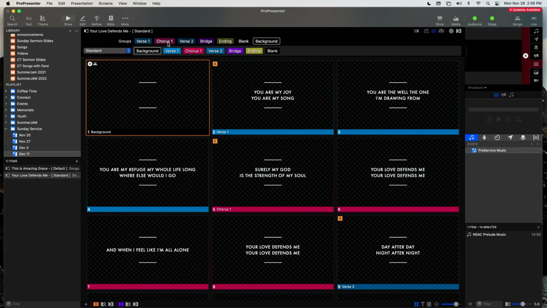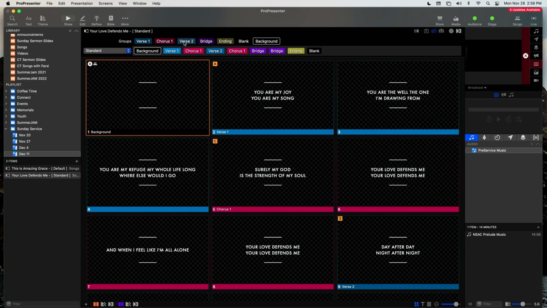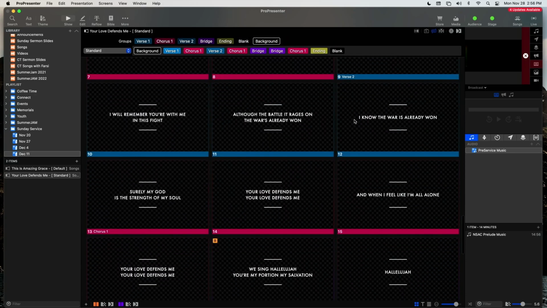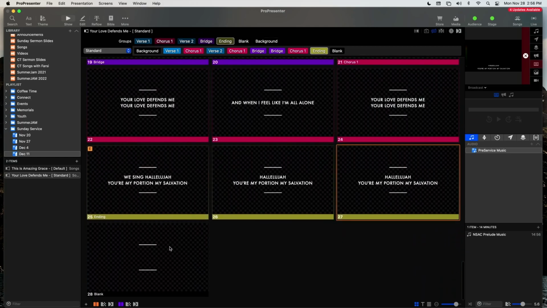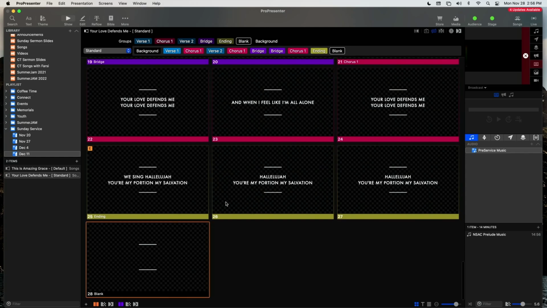And again, to add to our arrangement, we can drag and drop from the top and add. So I'm going to add chorus, another bridge, and another chorus, and then have an ending. And I always have a blank slide at the end, so once the song is over, it can serve as a transition. After you've clicked through your last one, you can have it on the blank slide.